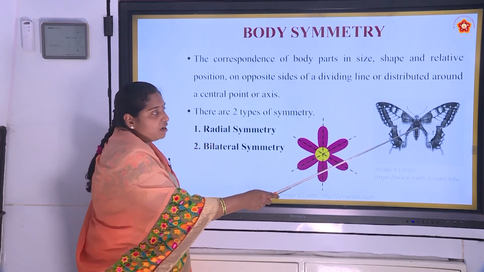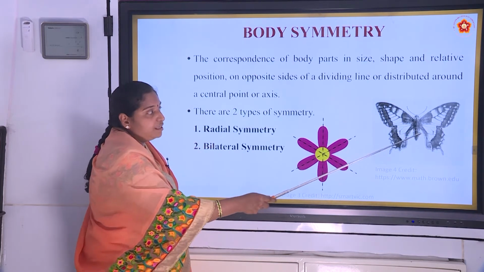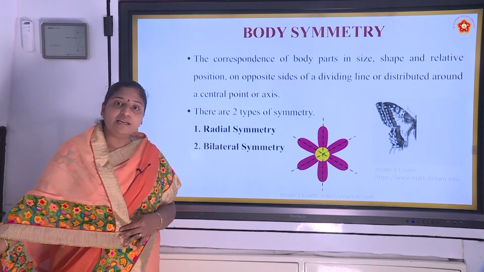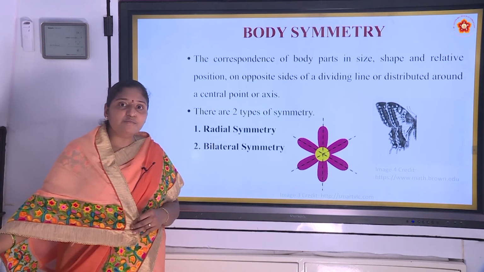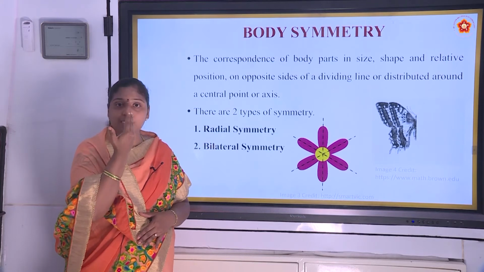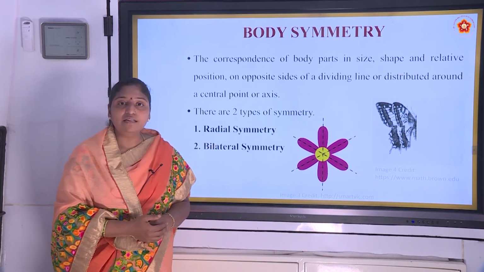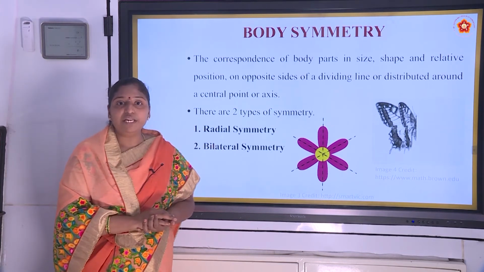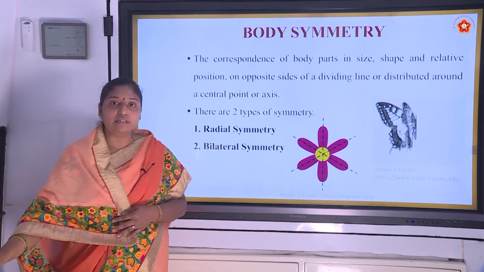Two equal halves, left and right ones, will be the mirror images to each other, and this is called bilateral symmetry. If we observe, our human face is also exhibiting bilateral symmetry because the left and right sides will show the mirror image to each other.